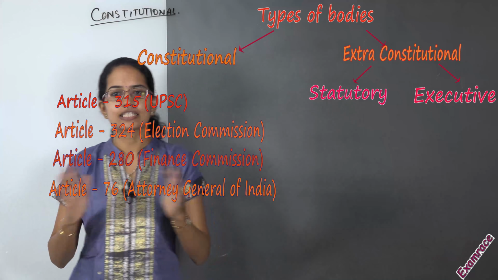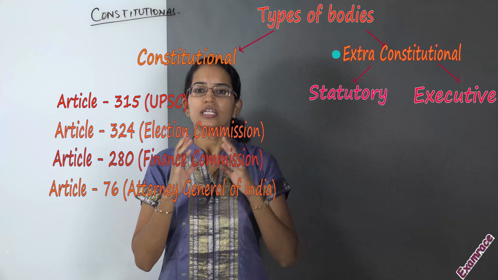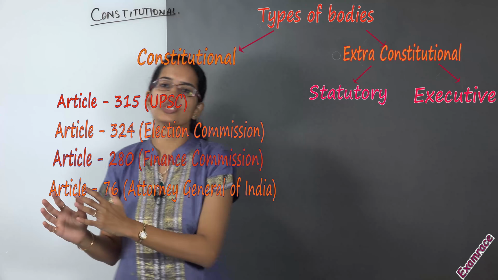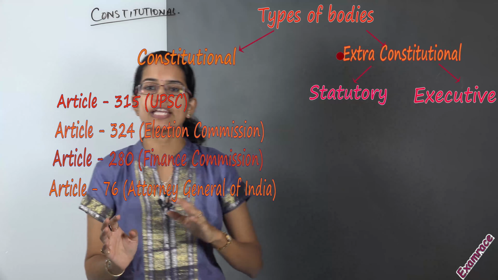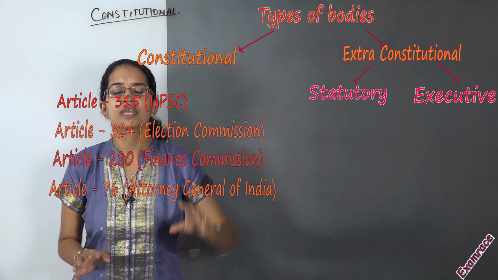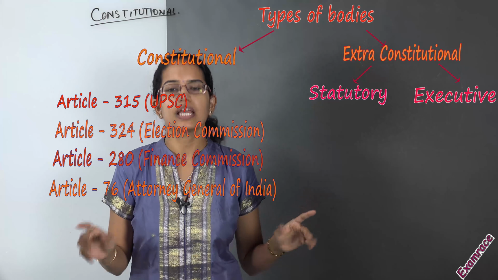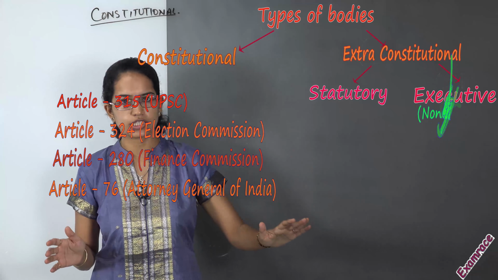The next is extra-constitutional. Now when I say extra-constitutional, these are passed by the act of the parliament or a resolution of the cabinet. So either of those would help in the formation of an extra-constitutional body. Now this extra-constitutional body could be divided into two types. It could be statutory or executive, which is also known as non-statutory.